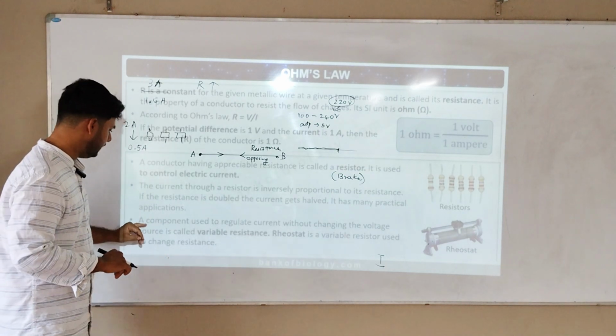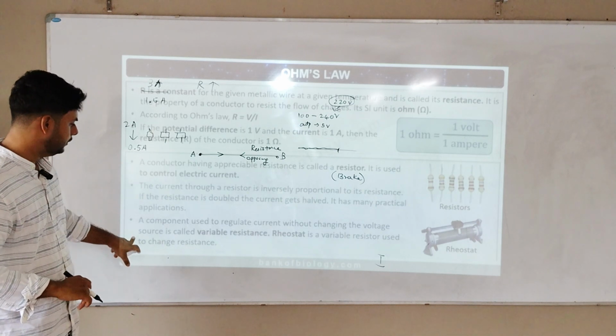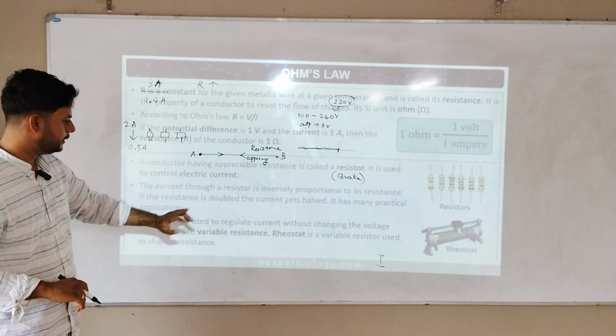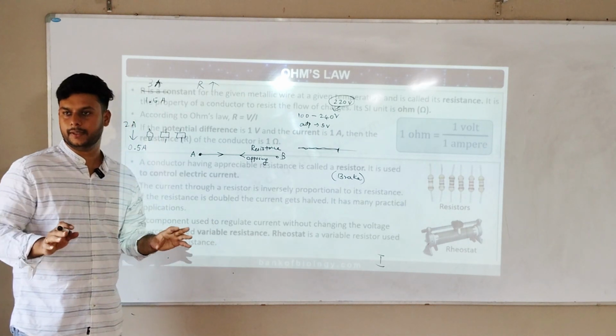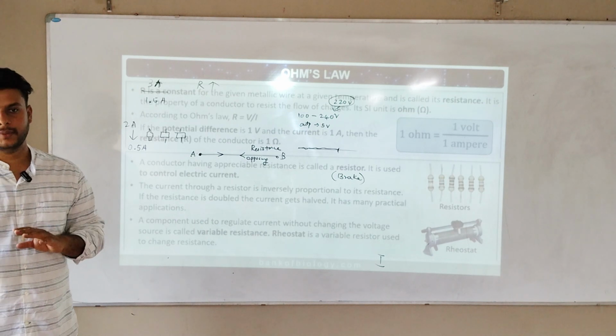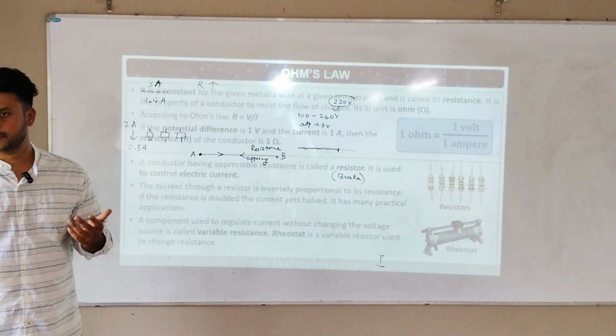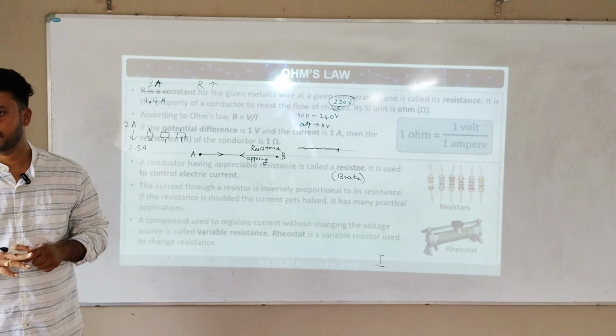A component used to regulate current without changing the voltage source is called a variable resistance. A rheostat is a variable resistor used to change resistance. Voltage makes no difference, resistance changes. You can make resistance higher or lower according to your need. Any doubts? Next please.